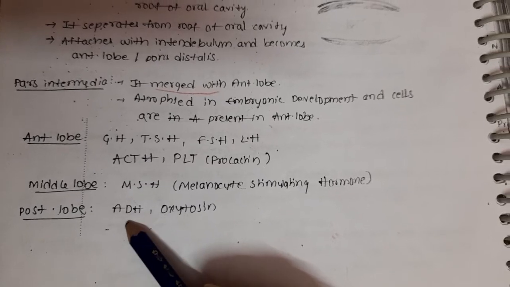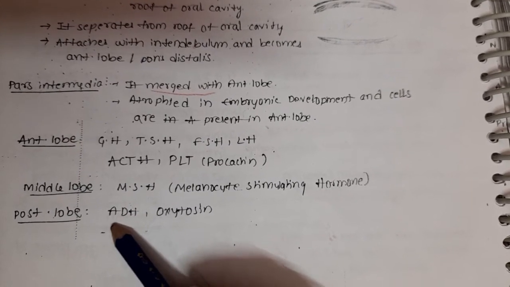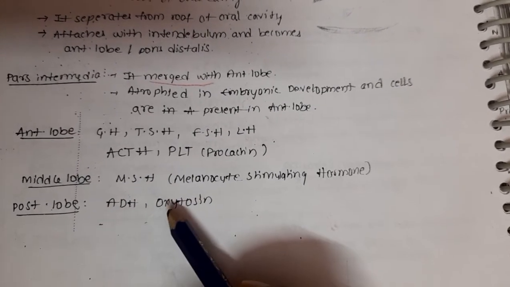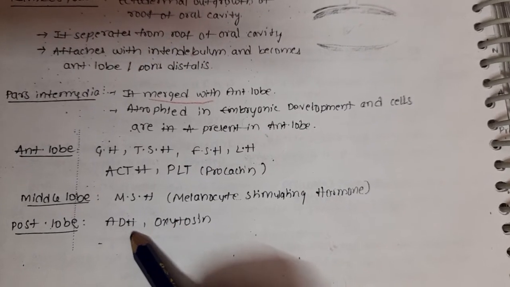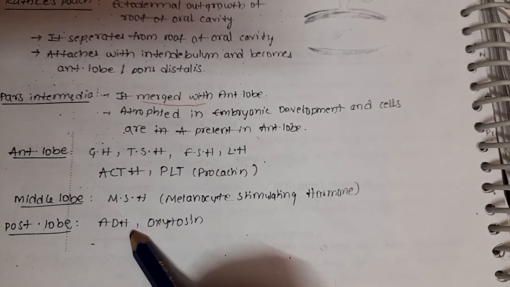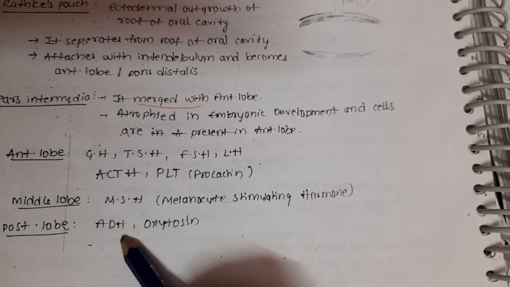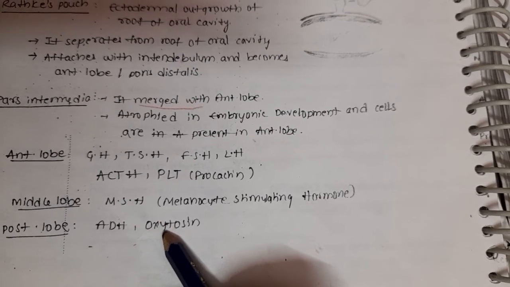The posterior lobe stores and releases. It does not produce; it stores and releases oxytocin and antidiuretic hormone, otherwise called vasopressin.